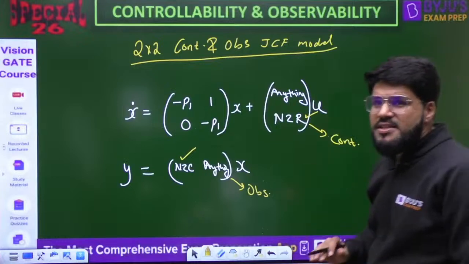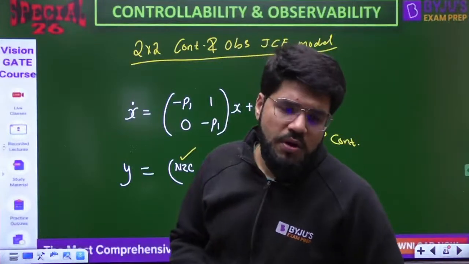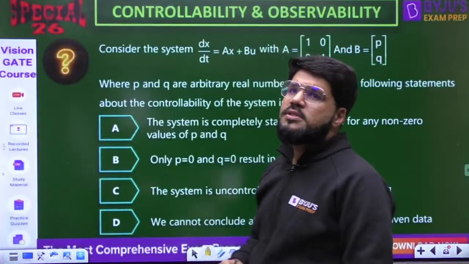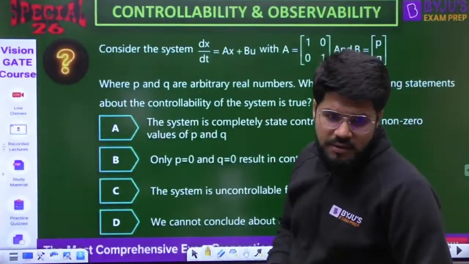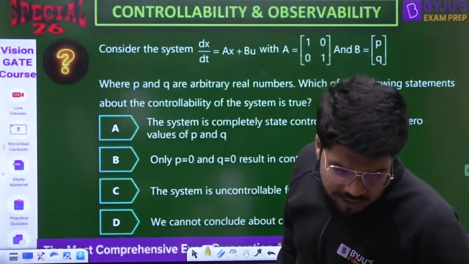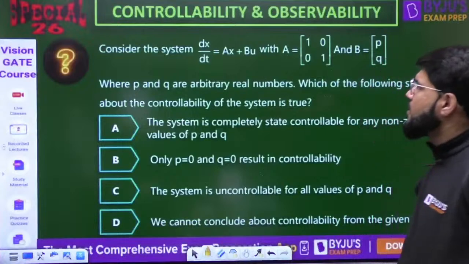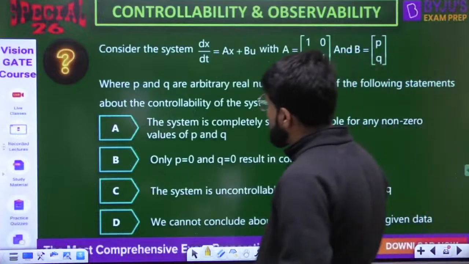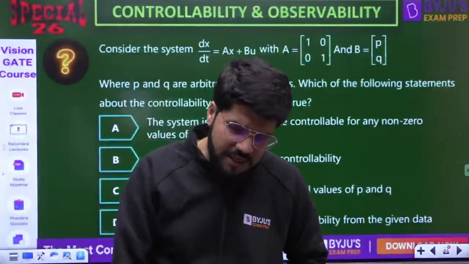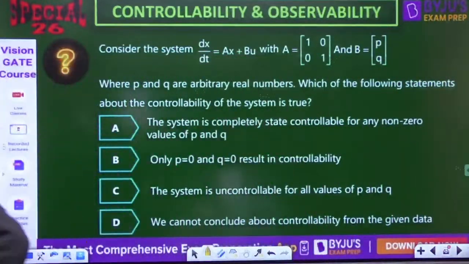Now, some questions may confuse you and take you in the wrong direction. Have a look at it. Which method should be applied here? Consider the system dx/dt = Ax + Bu, where A is [1, 0; 0, 1]. First tell me, what model is it?